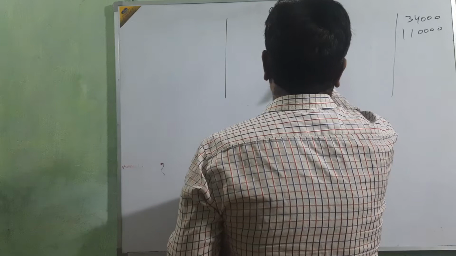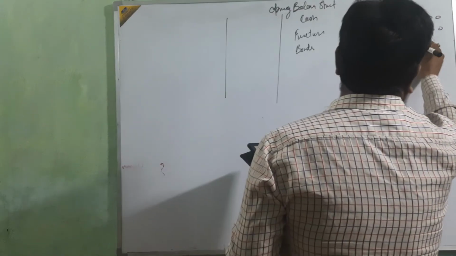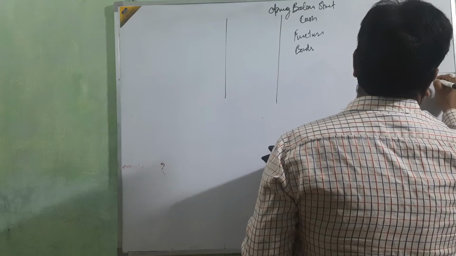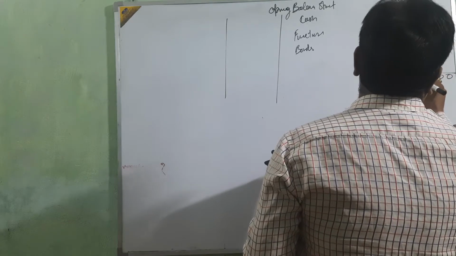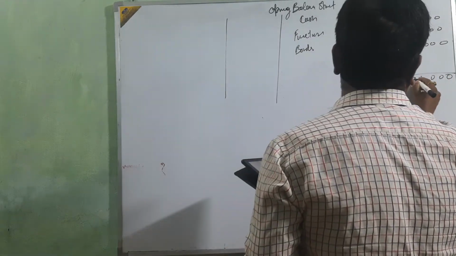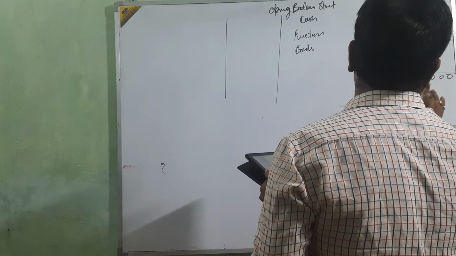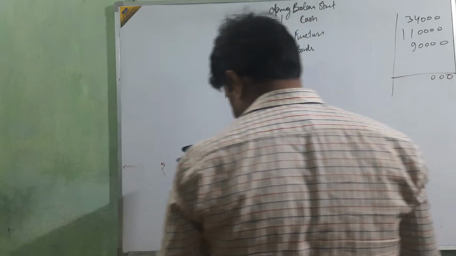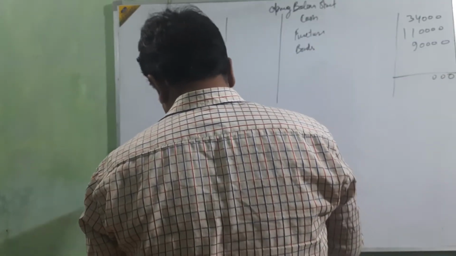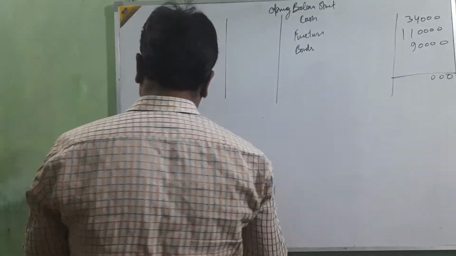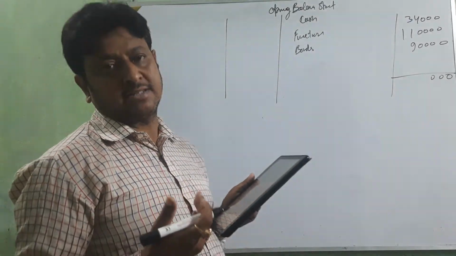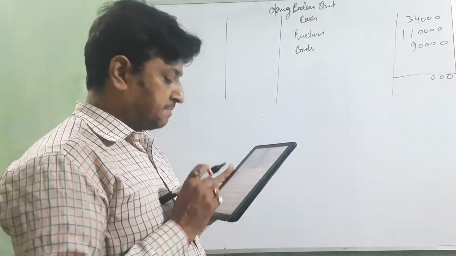Then 5,000 is the beginning advance, last year's advance, in municipal tax.